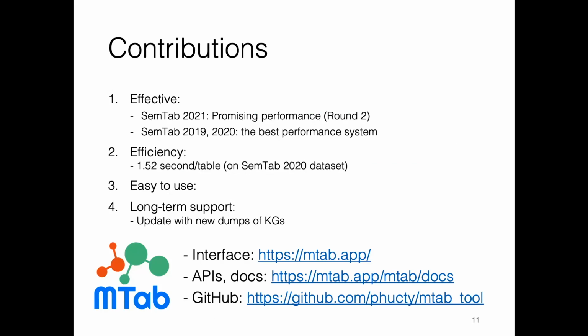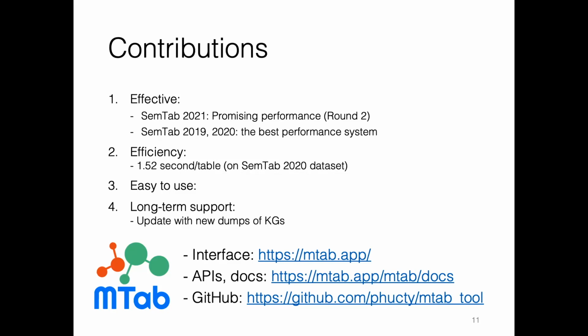So overall, in this work, we focus on usability and how to do table annotation in a real-world setting. We introduce the MTab tool with a public API interface, and users do not need to do much intensive setup or configuration. They can get the annotation result really fast, around 2 seconds for one table, which is really effective.